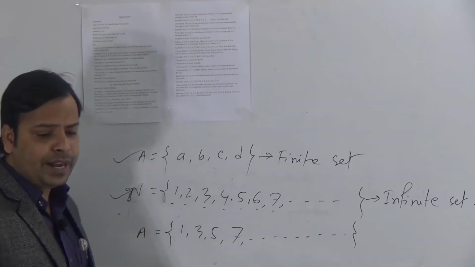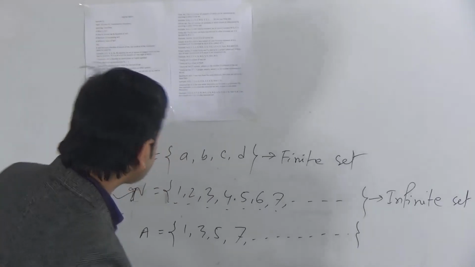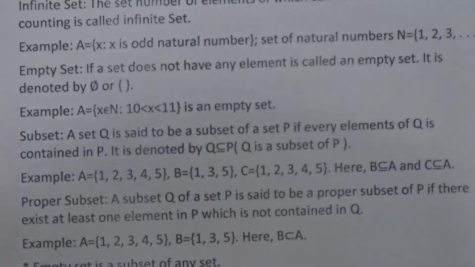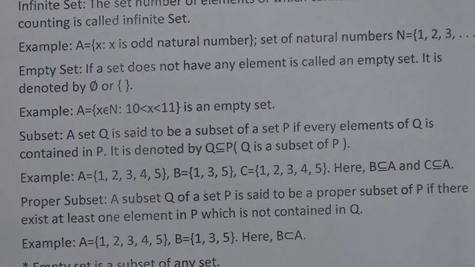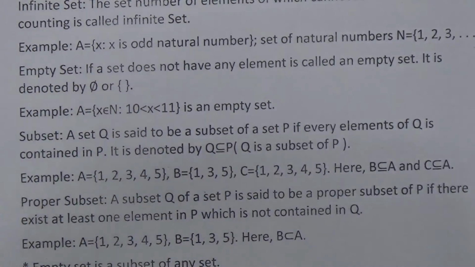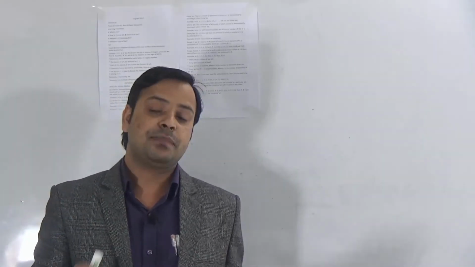Now I will show you the empty set. Okay, dear students. Now see empty set. Here we have written empty set. Dear students, a set which does not contain any element. It means there is blank inside the set. There is blank inside the set. No objects or elements in the empty set. It means that the set which contains no element is called an empty set.